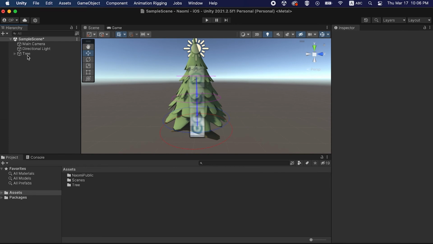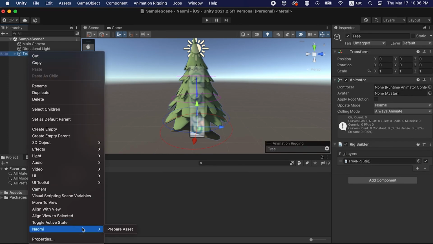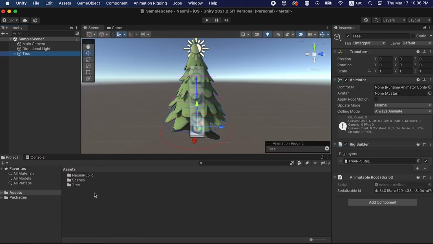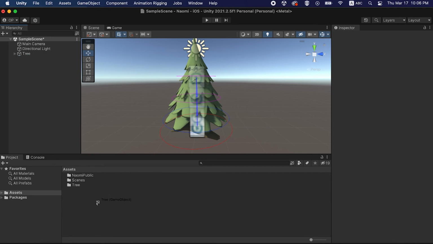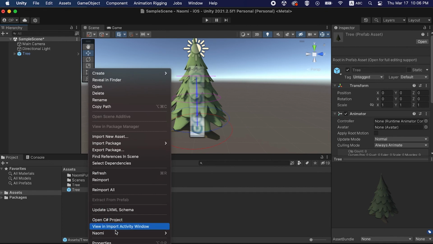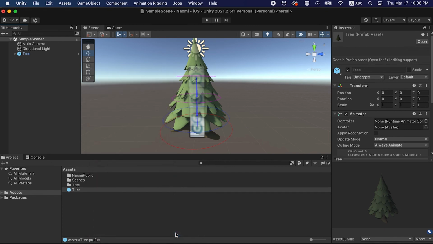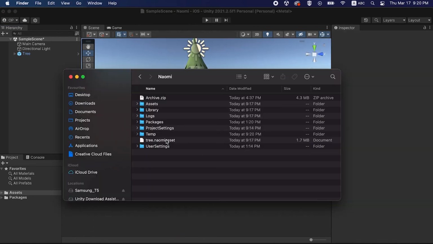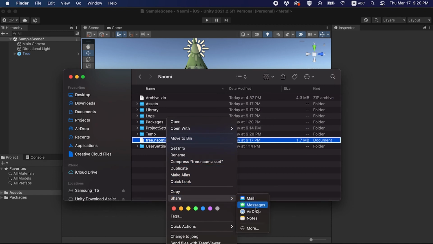To finalize the rig, select Naomi Prepare Asset. Now let's export. Create a prefab by simply dragging and dropping the asset into the project and right-click Naomi Create Asset. You can airdrop or email the file to your iPad and save it.